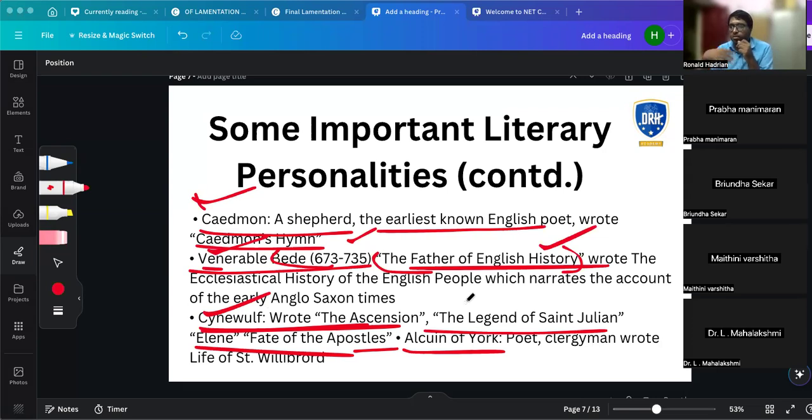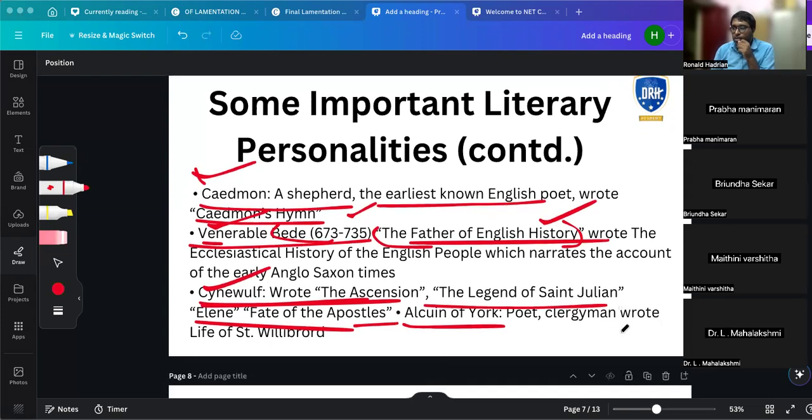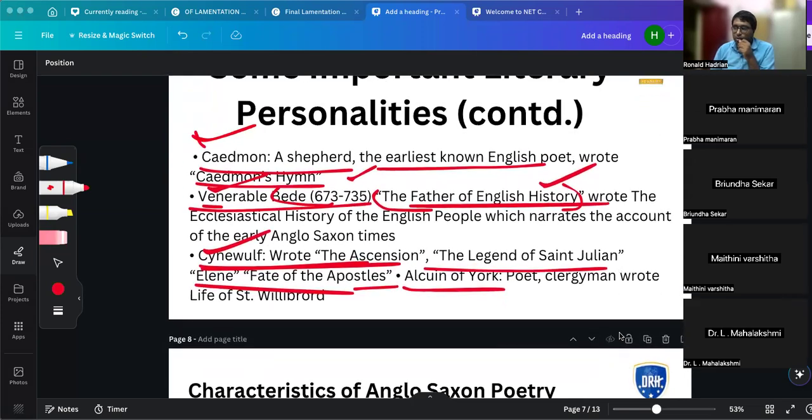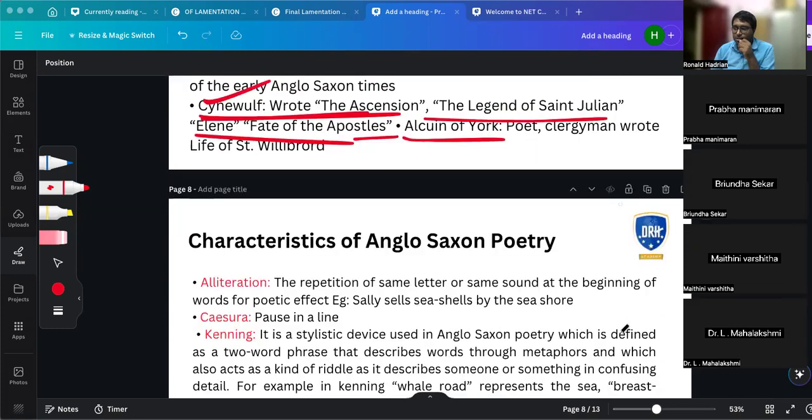These three are important literary personalities during that time. Who are the three people? Caedmon, Bede, Cynewulf. Very good. They are literary personalities, not authors. Remember, because we don't know the authors of many works, they are anonymous.